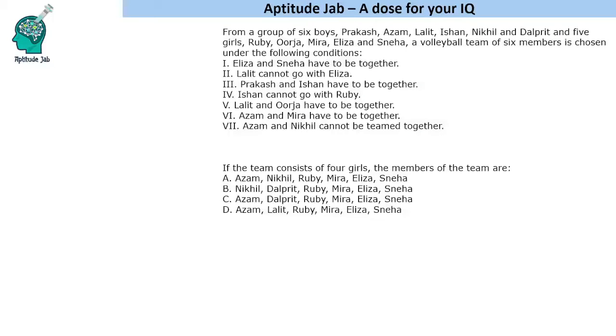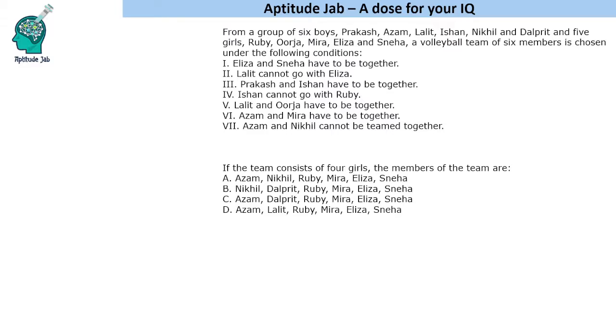This is a selection based puzzle. It says that there are 6 boys: Prakash, Azam, Lalit, Ishan, Nikhil and Dalpreet, and 5 girls: Ruby, Urja, Meera, Eliza and Sneha. So out of these 11 people, a volleyball team of 6 members is chosen, and these are the conditions given to us.